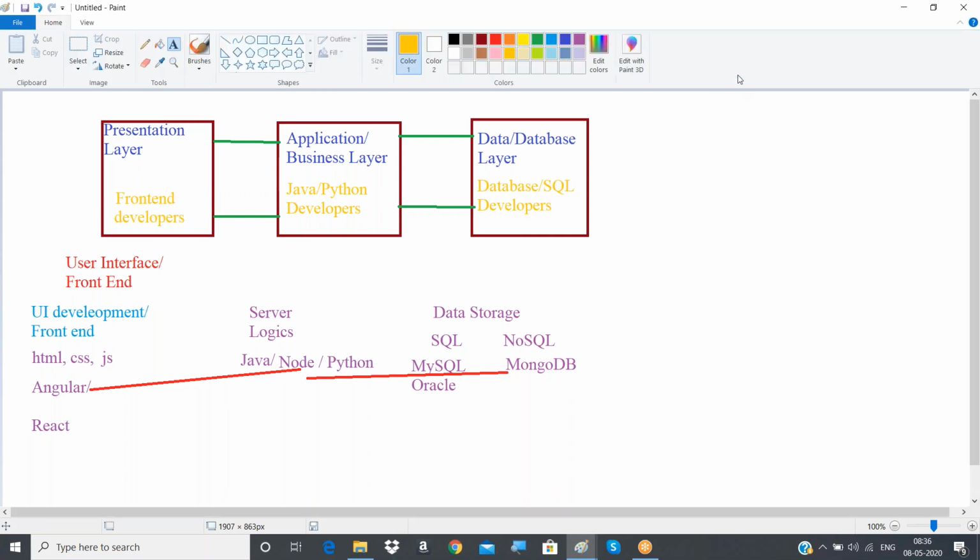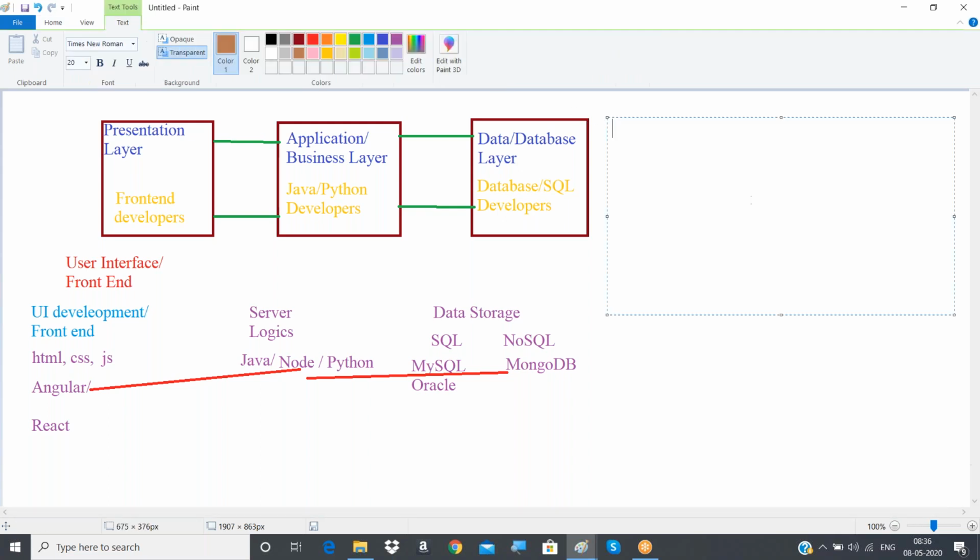So earlier this scenario was fine, but nowadays companies are asking their employees, or rather forcing them, to learn all these technologies. Why? As a rough example, a good front-end developer with a good amount of experience, assume they have to be paid something like 75K per month in Indian currency. A backend developer, 80K.